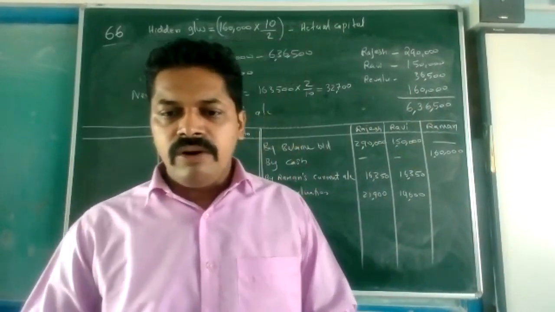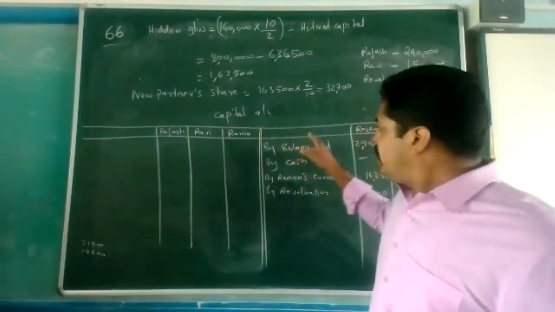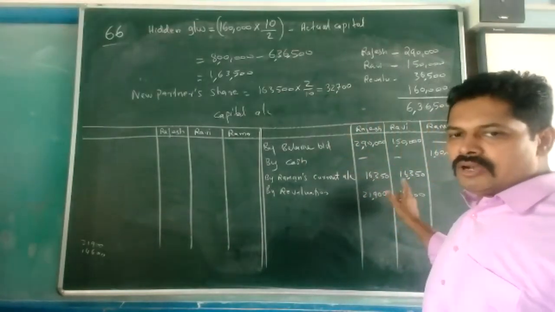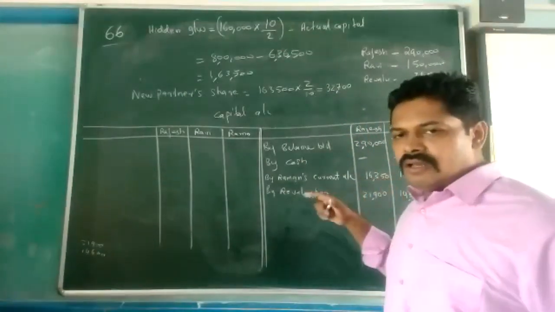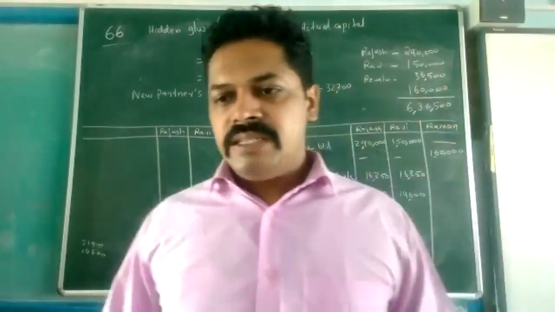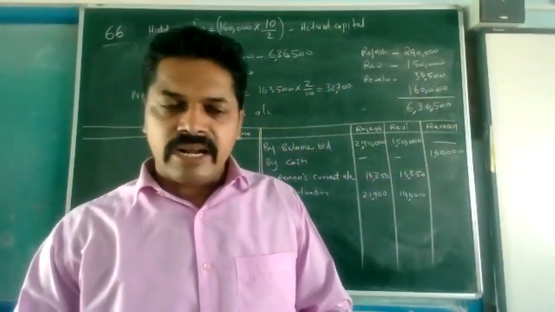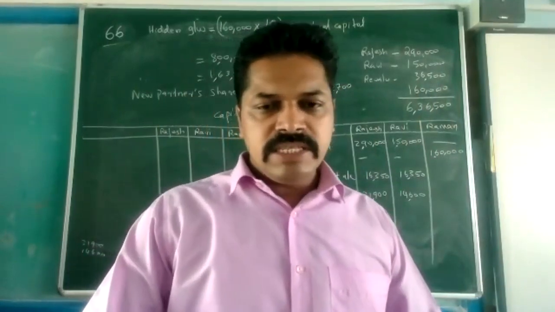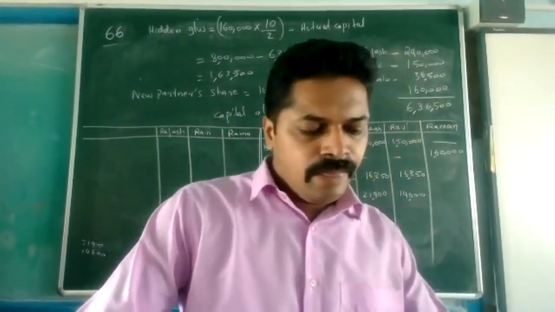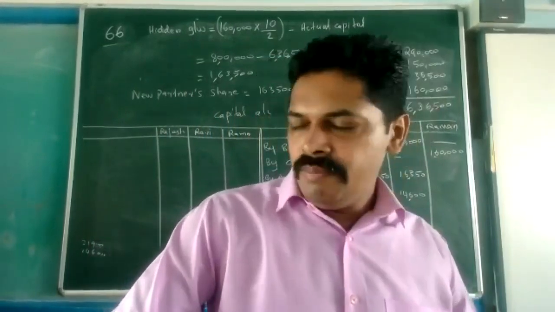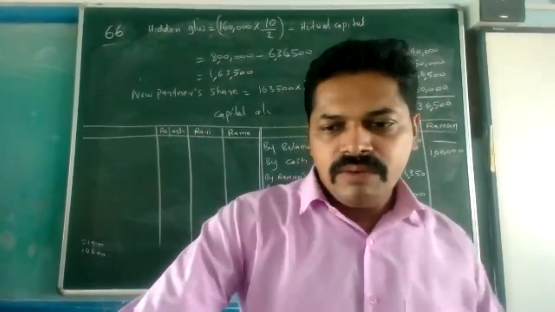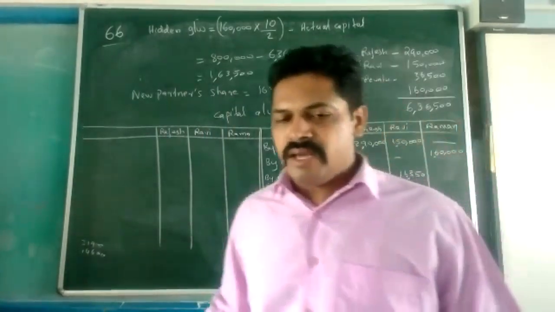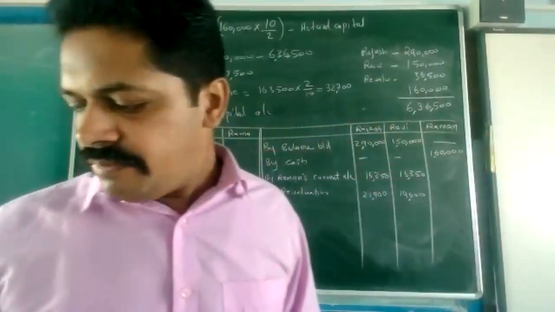This much amount will come, 32,700, or the total of these two. The total of these two will come in the balance sheet on the asset side. Writing will be current account. The asset side we completed. Then we come to the liability side. Creditors will be the same. Outstanding liabilities will be the same. Then the capital account we take. Whatever capital comes here as the balance, the same we take on the liability side.